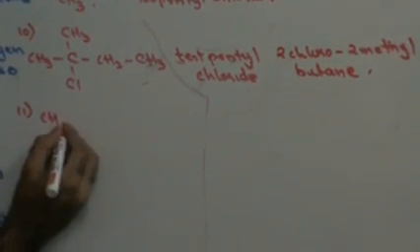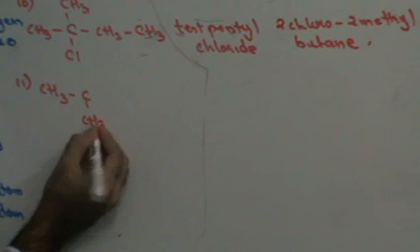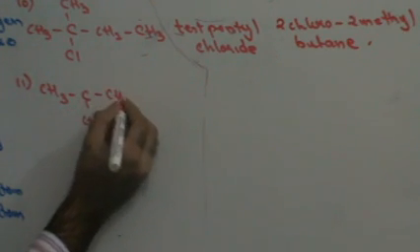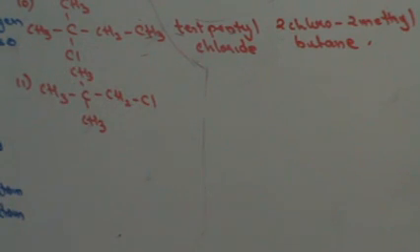Right? Next, let's see another compound. Suppose I have CH3, C, CH3, CH2, Cl, CH3. Right? Now, this is a tertiary carbon atom, but the halogen is not attached to the tertiary carbon atom, right?